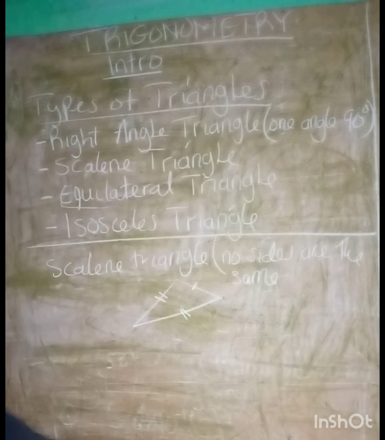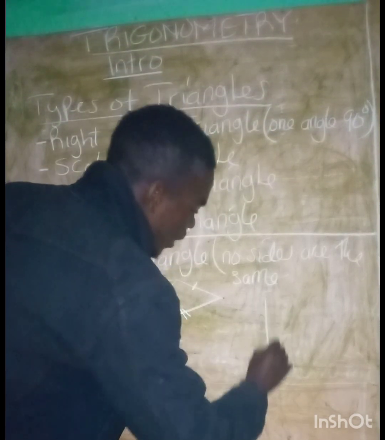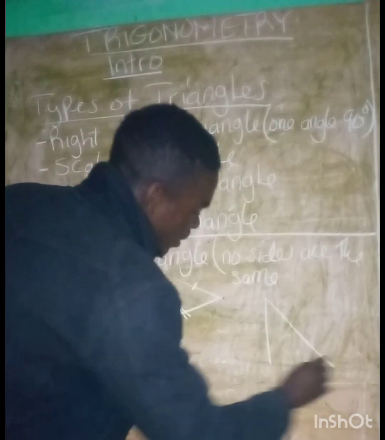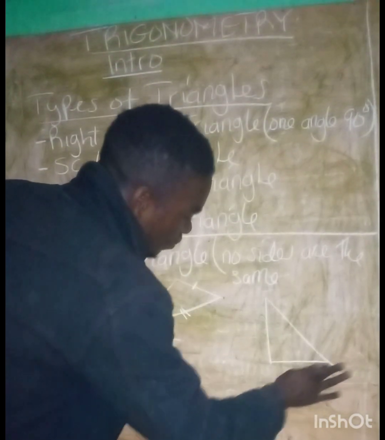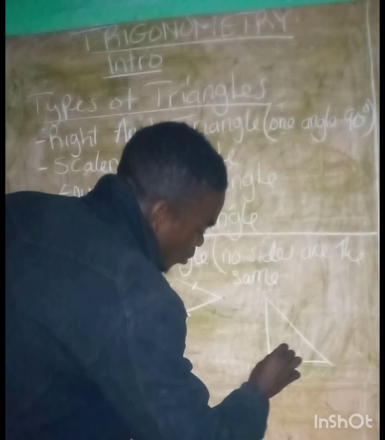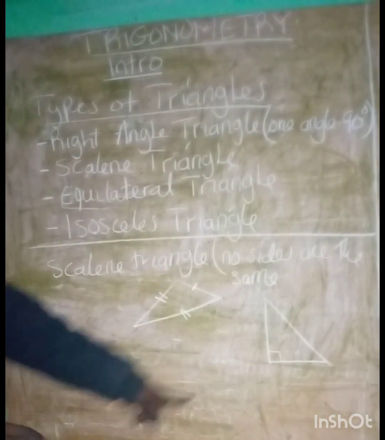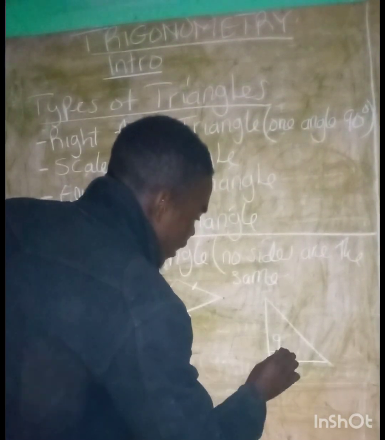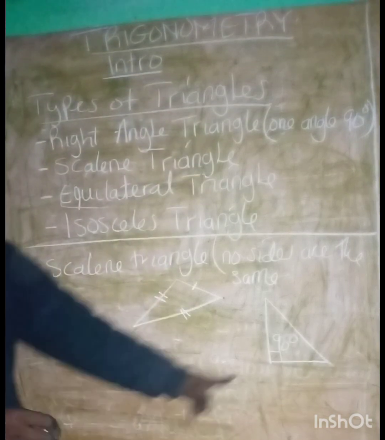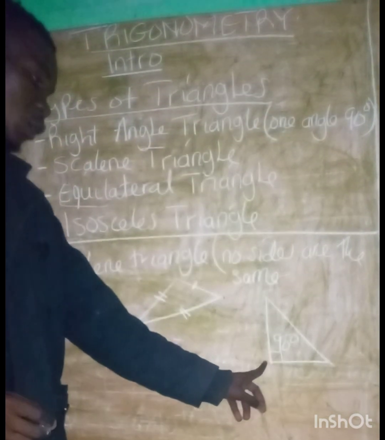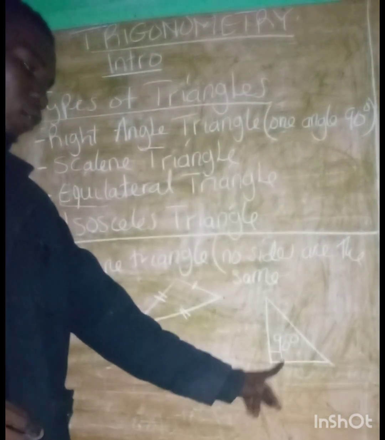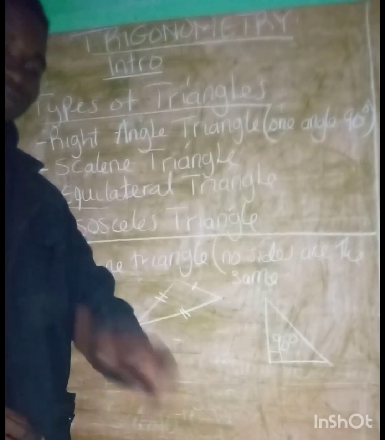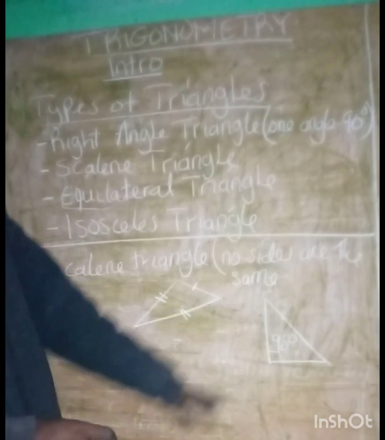Now, let me talk about the right angle triangle. I'm sure everybody knows the right angle triangle, right? This is how you can sketch a right angle triangle. And if you want to be accurate, we just put that 90 degrees. So this is a right angle triangle in which one of the angles is 90 degrees. That's it for the right angle triangle.